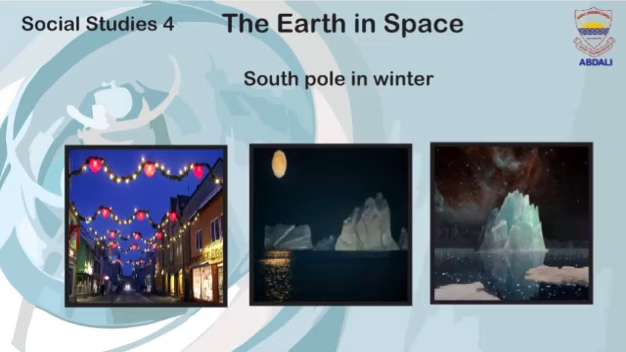South Pole in winter. In winter, between mid-April to August, there is complete darkness at the South Pole. This is the night at the South Pole. There is complete darkness from mid-April to August.